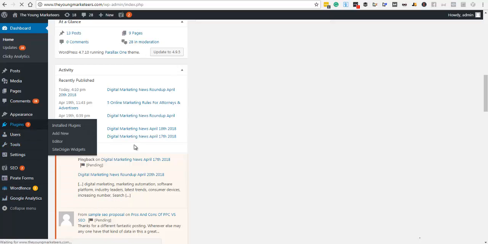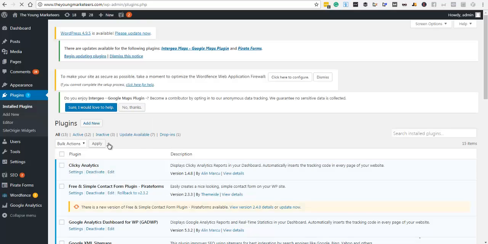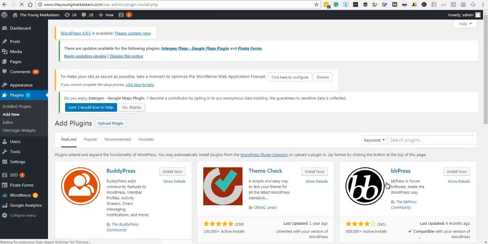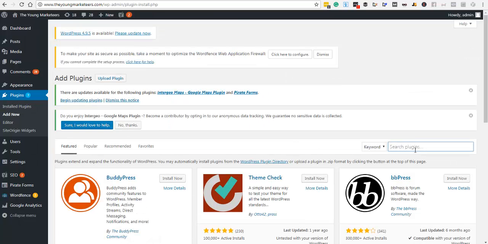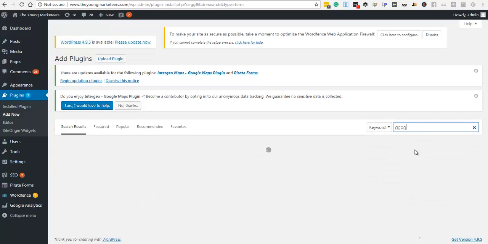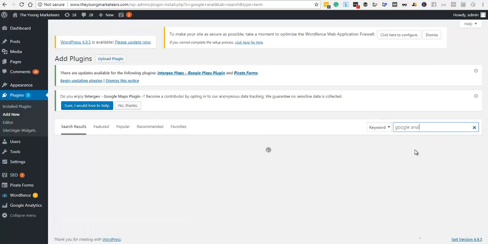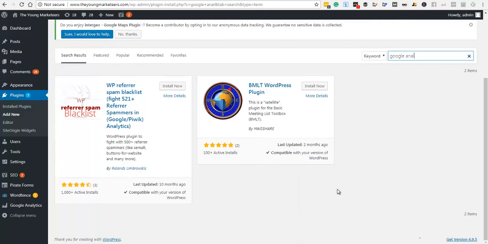So then you would just go in and install this Google Analytics dashboard in plugins. So you go to plugins and you would install that. You'd hit add new plugin, and then you would search for just Google Analytics. And you'll see this one's already set up.